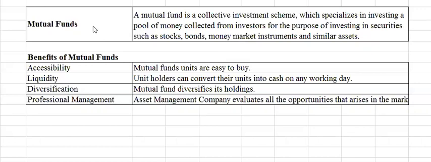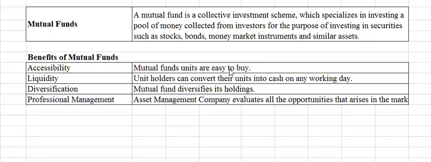So, what are the different benefits of investing in mutual funds? Why should investors invest in a mutual fund? This is a key question. Now we will answer this question through the benefits of mutual funds. First of all, accessibility. Mutual fund units are easy to buy. There are more than 150 mutual funds in Pakistan. You can easily invest in a mutual fund or purchase units of a mutual fund, because there are lots of mutual funds in Pakistan. Almost all of the banks have also introduced mutual funds as separate companies. So it is easily accessible in Pakistan.